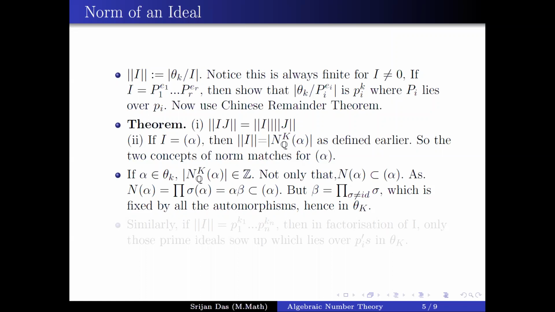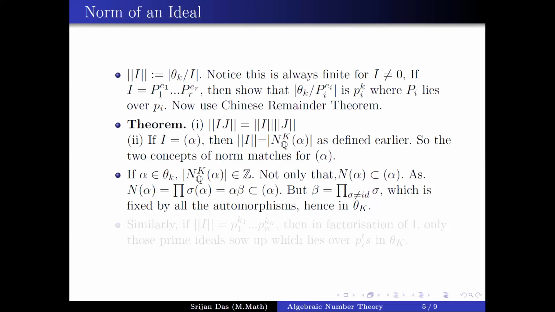The norm of alpha is the product of sigma of alpha over all embeddings of K, and among these embeddings there is the identity embedding. So you take the identity embedding on one side and the rest to the other side. Then the norm of alpha is just alpha times beta. But we don't know that beta is inside O_K, so you can't just conclude that it is inside the ideal alpha. You have to show that beta is inside O_K.